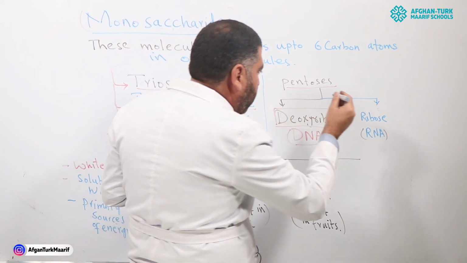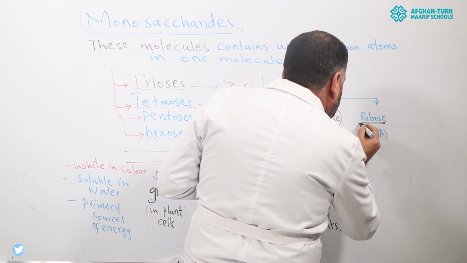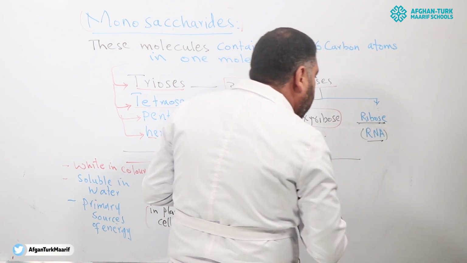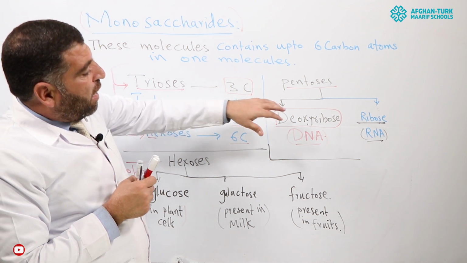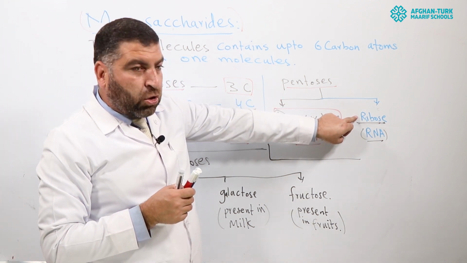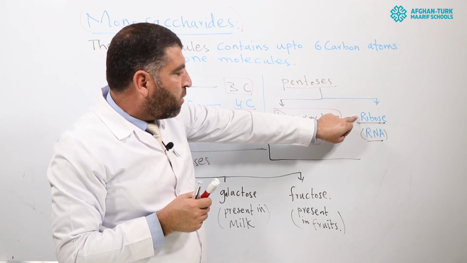And the second pentose sugar is ribose. This ribose is basically present inside the structure of RNA, ribonucleic acid. Inside the RNA composition, ribose sugar, or pentose sugar, is present.